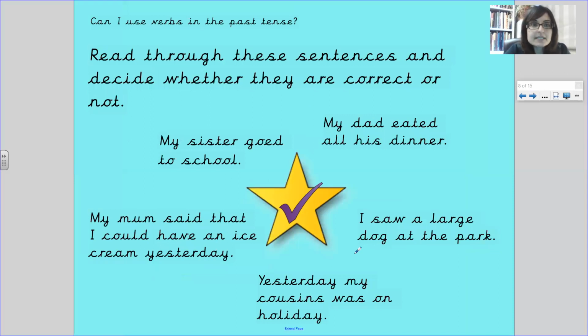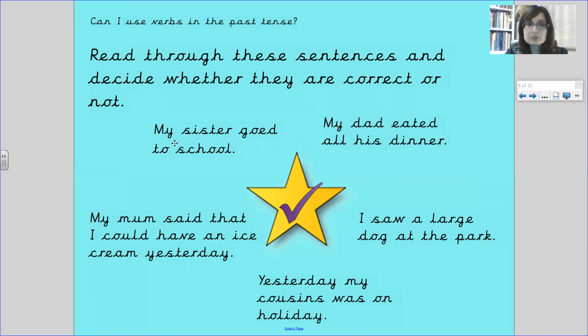Let's read through these sentences and decide whether they are correct or not. My sister goed to school. If you think it's correct, I want you to stand up with a thumbs up. And if you think it's incorrect, I want you to sit down with a thumbs down. Does it work? No, it doesn't. So you should be sitting down with your thumbs down.